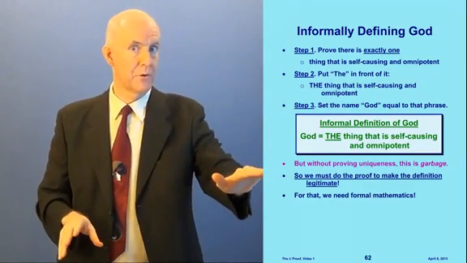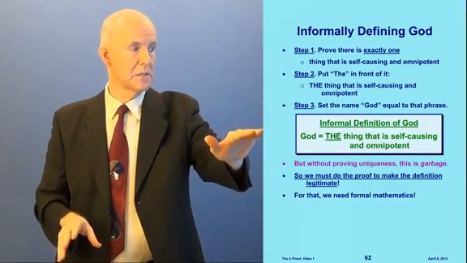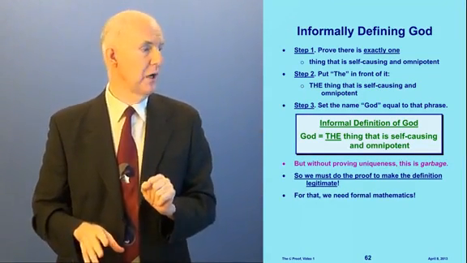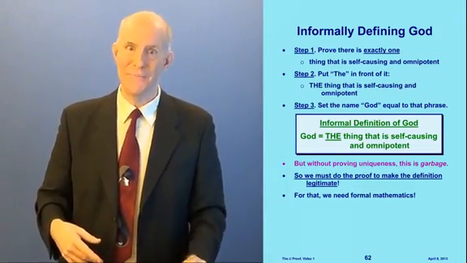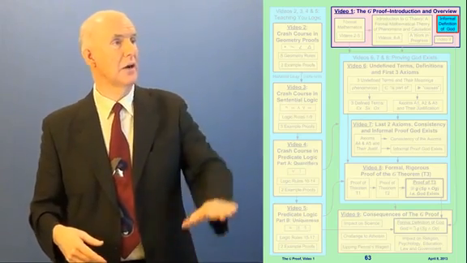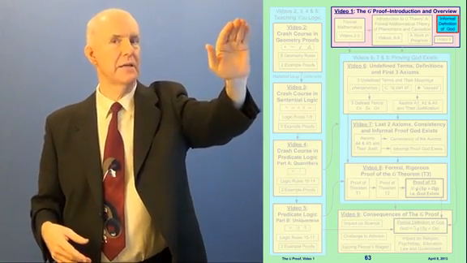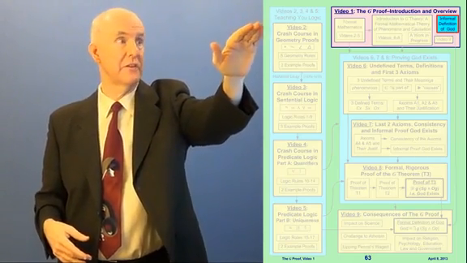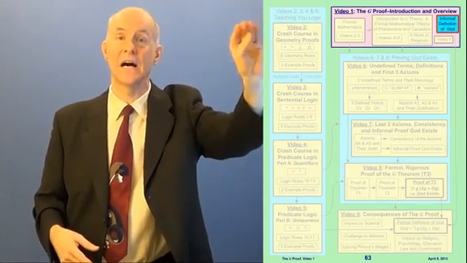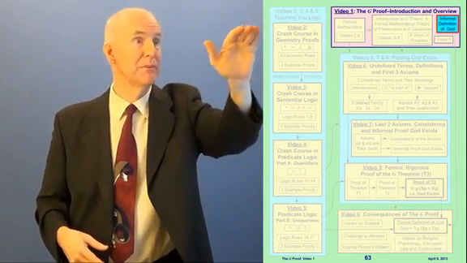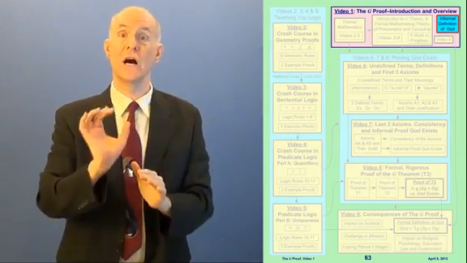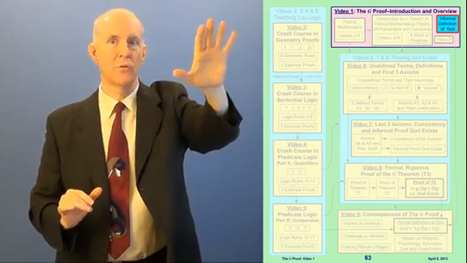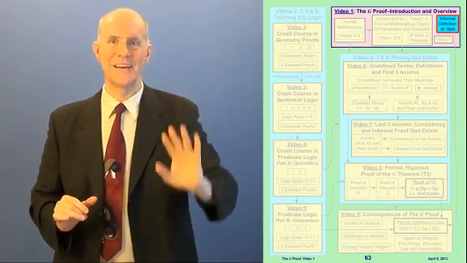But without proving uniqueness, this is garbage. So we have to do the proof to make the definition legitimate. And for that, we need formal mathematics. Now, here we've finished. I'm making this cyan color up here on the top right, this box that says informal definition of God. The cyan color, sometimes people call it light blue, the real name is cyan. That means we're done with that. And by the time we're done with all 9 videos, everything on here is going to be that cyan color.